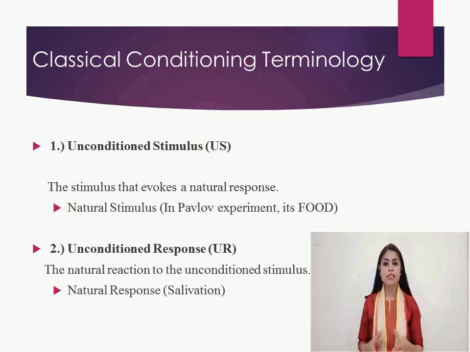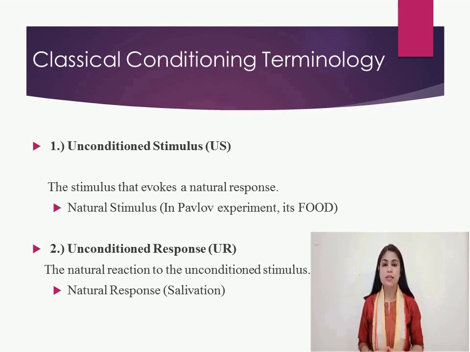Now, let's have a look at the terminologies that were used in Pavlov's experiment. First, we have unconditioned stimulus. Unconditioned stimulus is a natural stimulus that evokes the unconditioned response. For example, in Pavlov's experiment, food was the natural or unconditioned stimulus. Then we have unconditioned response.